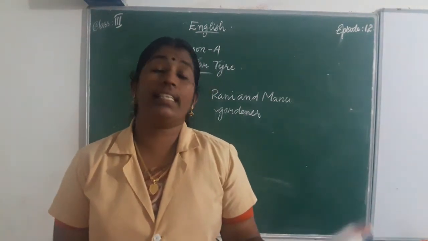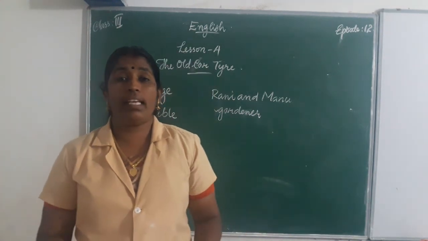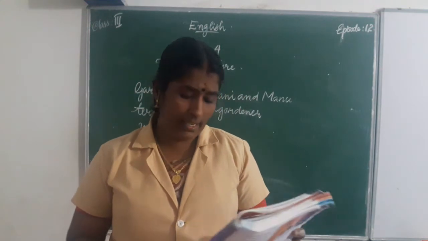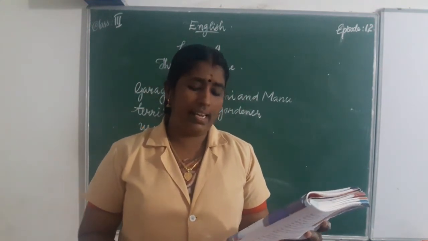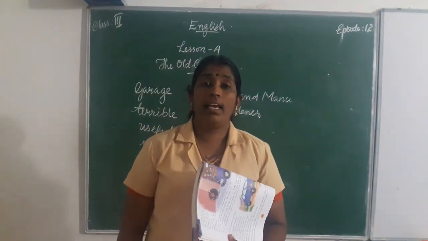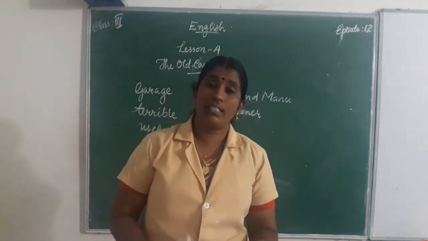They were playing near the garage. What were Manu and Rani doing? Manu and Rani were playing near the garage. They were 9 and 7 years old. Rani was 9 years old and Manu was 7 years old.